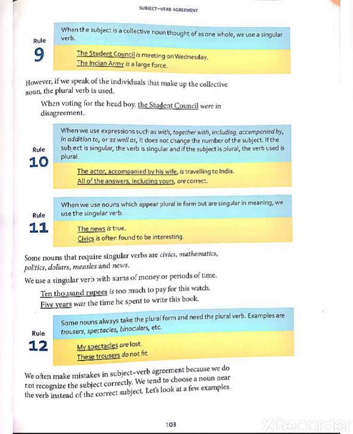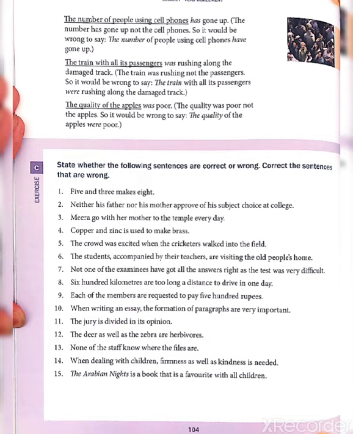In which condition is the subject? If the subject is in plural condition, then we use a plural verb, and if the subject is in singular condition, then we use a singular verb. Examples like that: my spectacles are lost. These trousers do not fit. In these examples we will use a plural verb because the subject is in plural condition. So dear students, you should keep these rules in mind.